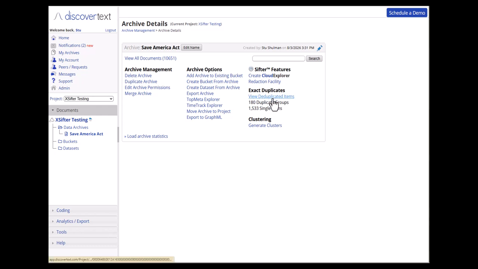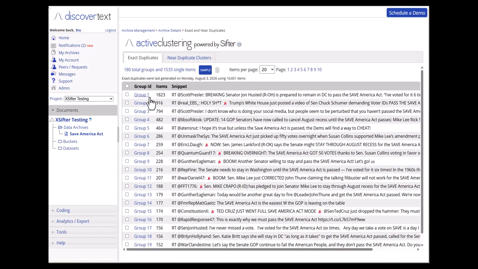This archive turned out to have 180 duplicate groups in it. You can see the most highly retweeted content from the same user, first and third group, and some of the other folks on the list in the Save America Act Twitter data. Again, this is just a small sample from a few hours.